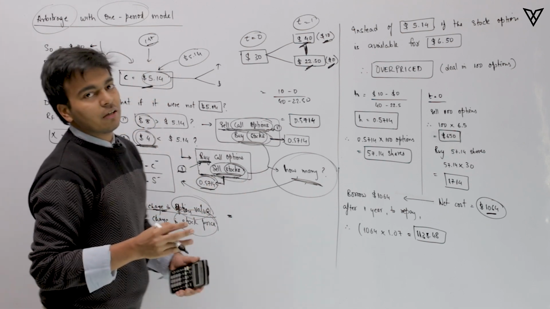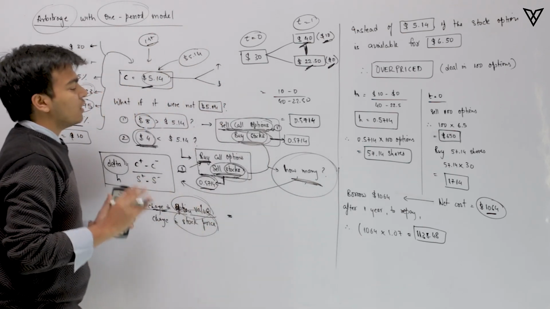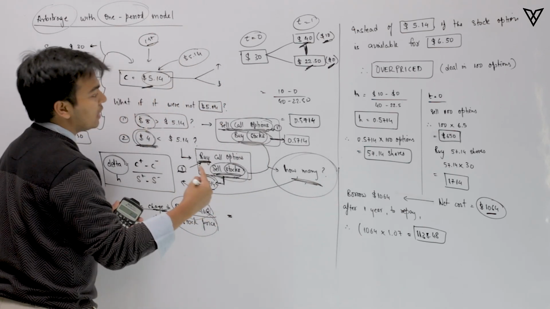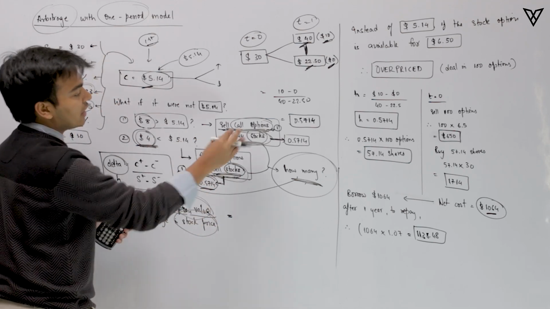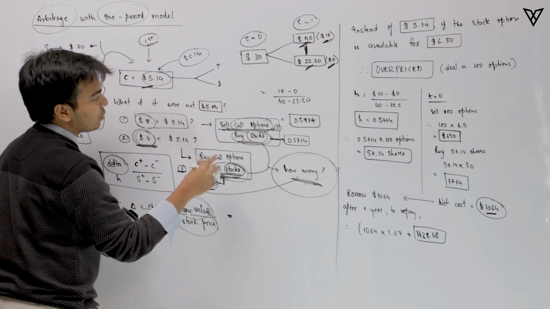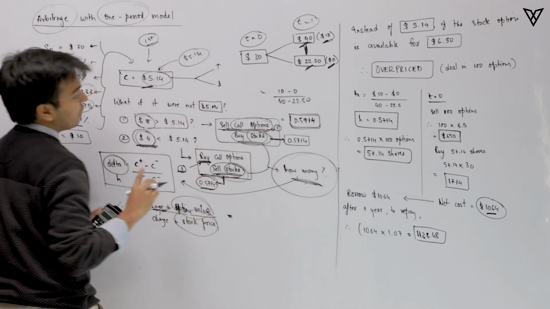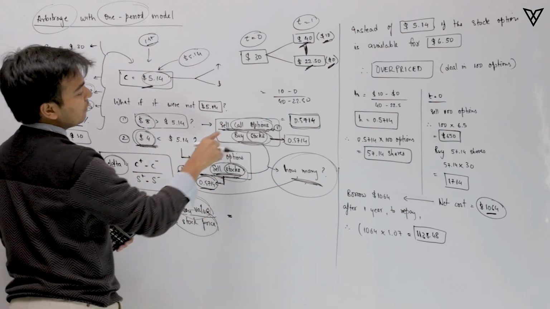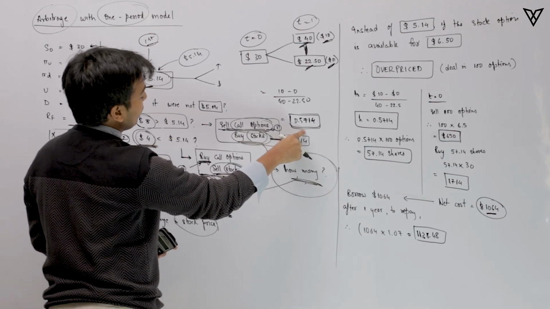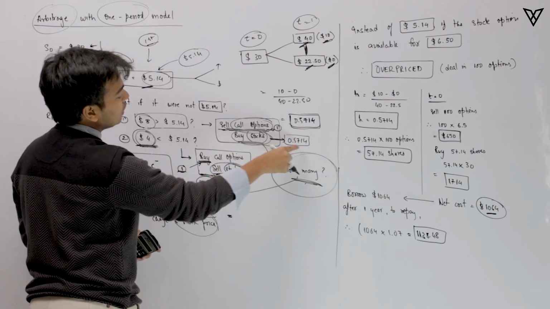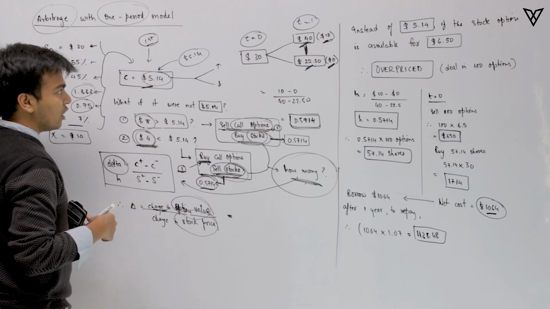We'll be delving deeper into delta, gamma and all those Greek letters, but what we need to understand from delta is how many stock positions we need to take, whether long stock or short stock, given what position we are taking in the call option. That number is given to us by delta. So if we are buying a call option, we need to sell 0.5714 stocks. If we are selling a call option, we need to buy 0.5714 stocks. This is exactly how things work out.